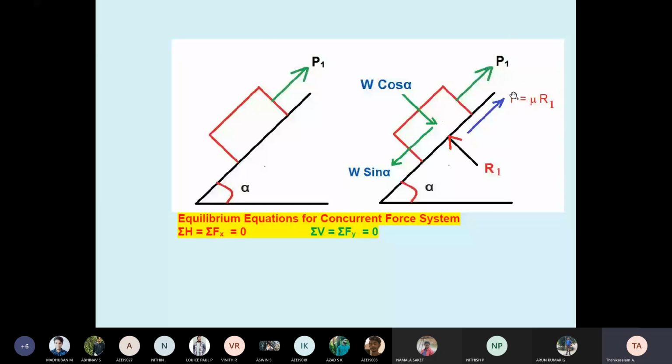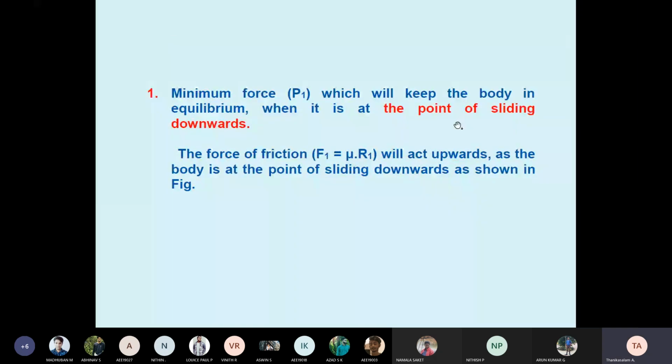See the condition: when it is at the point of sliding downwards, even though we are applying force P1. Just imagine the example: your friend is going in front of you, you are also going along, but your friend is just sliding downward. What are you doing? Just pushing, just holding. That is P1. But he is trying to move downward. But at that time, what is the friction?